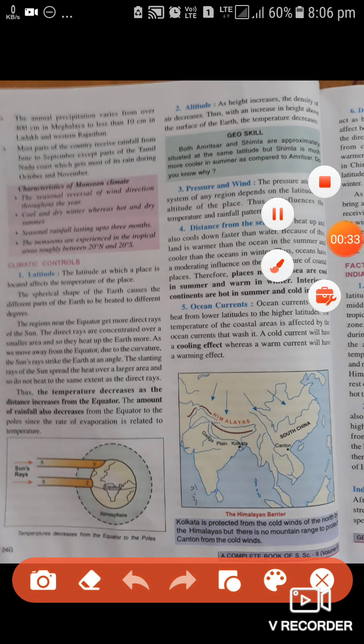Today we will discuss the climatic controls in detail. Our first point is latitudes. The latitude at which a place is located affects the temperature of the place. Let's understand with the help of a diagram.